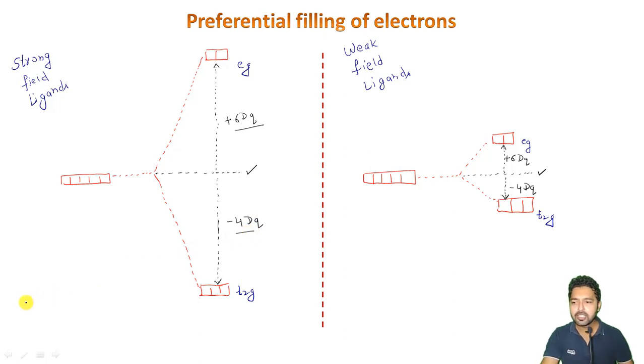And on this side, this is my energy axis. Let me write here E N E R G Y, energy axis. One more thing I want to add: the splitting takes place like this, and this is the barycenter line.